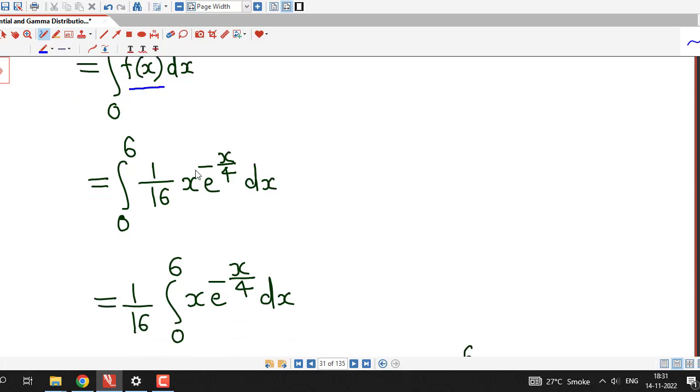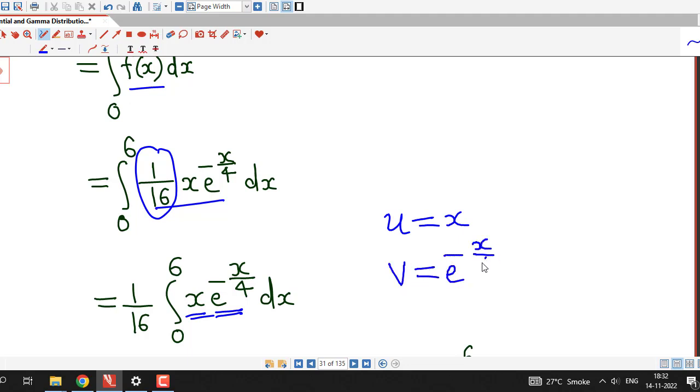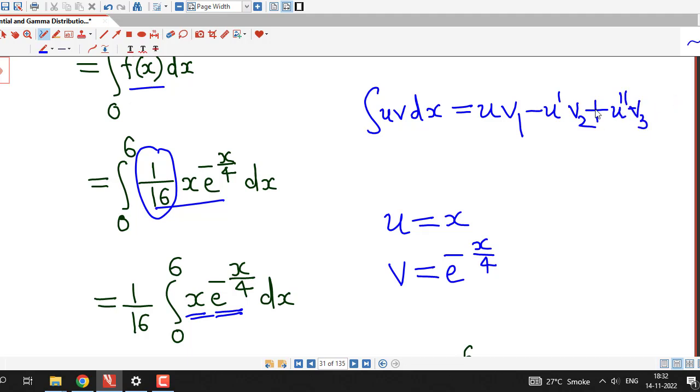Okay, first we put f(x) equal to this value. 1 by 16 is independent of x, so the constant can be taken outside the integral, and then we integrate this with respect to x. We consider u equal to x, v equal to e raised to minus x by 4, and we apply integration by parts, which is u as it is times the integral of v, denoted by v1, minus the derivative of u, denoted by u dash, times the integral of v1, that is v2. So in that way we can apply this integration by parts.